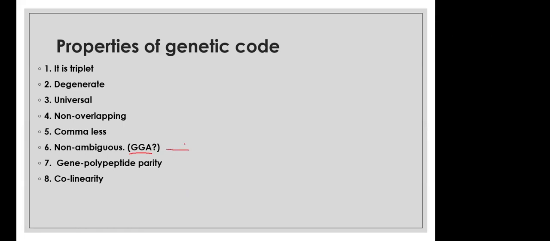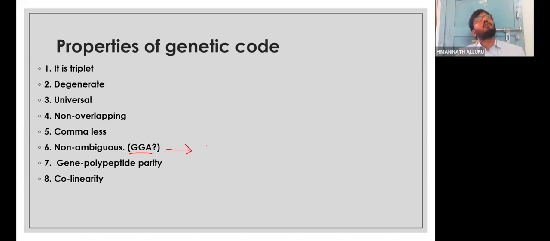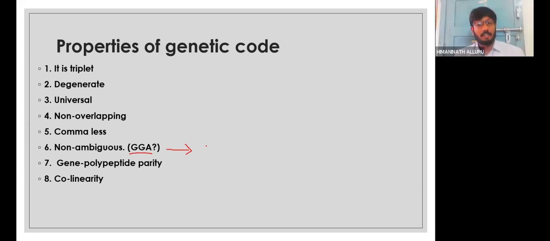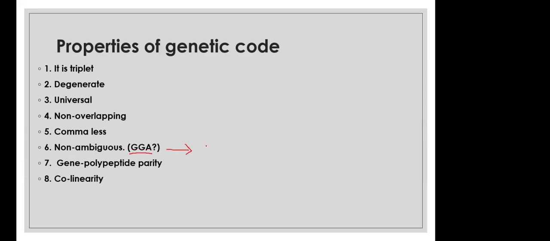Sir, I believe it is an ambiguous one. It starts with T. Is it tyrosine or tryptophan? I think it goes with glutamic acid. It will not be glutamic acid. No, glutamic acid is coded by glycine and glutamic acid. No, sir. Glutamic acid is coded by two codons.